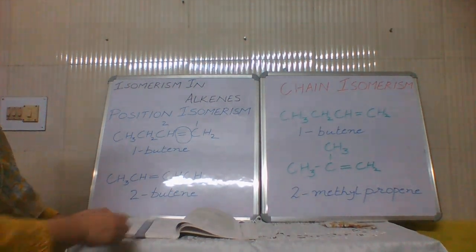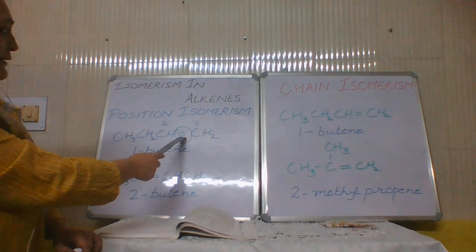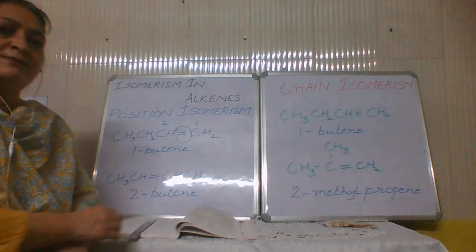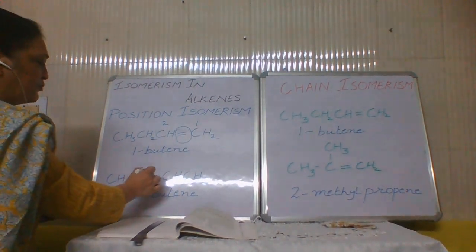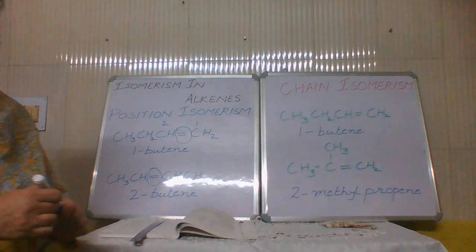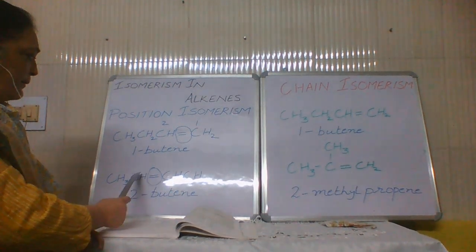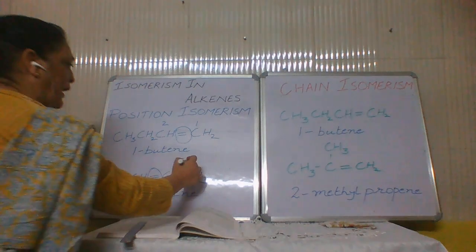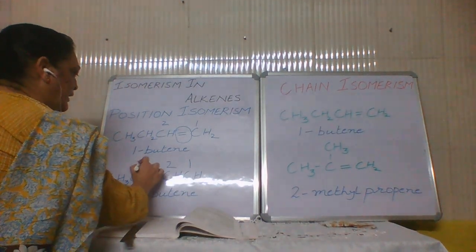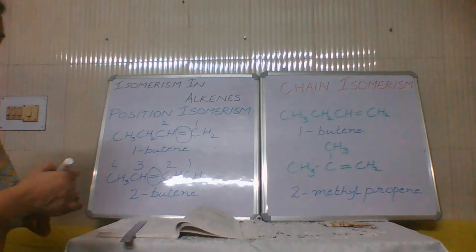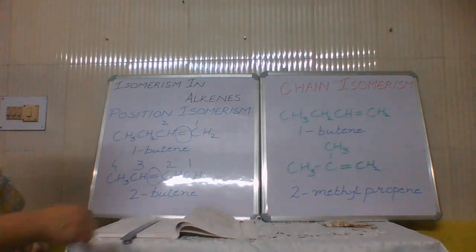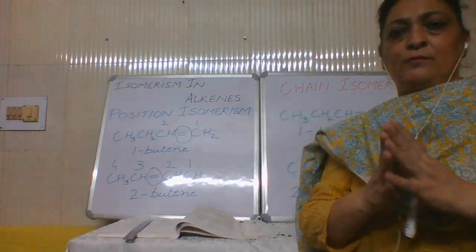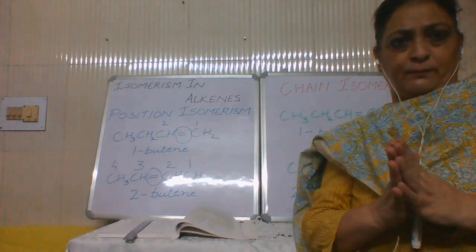Now you can change the position of this double bond. You can ask why this double bond should always be between 1 and 2. We can shift it. In this second example, we have changed the position of the double bond and brought it between carbon number 2 and carbon number 3. So it is 1, 2, 3, 4, and the double bond is between carbon number 2 and carbon number 3. That is why it is called 2-butene.